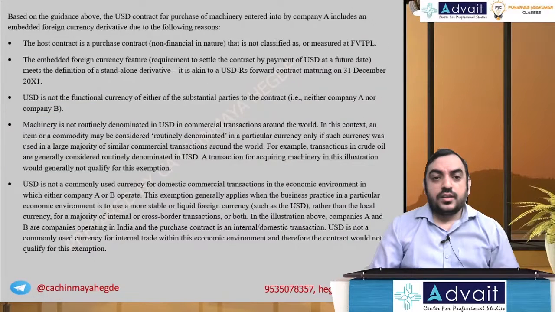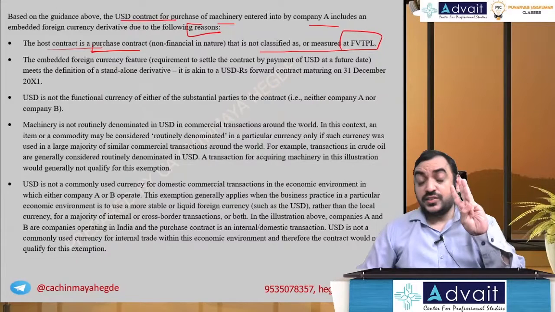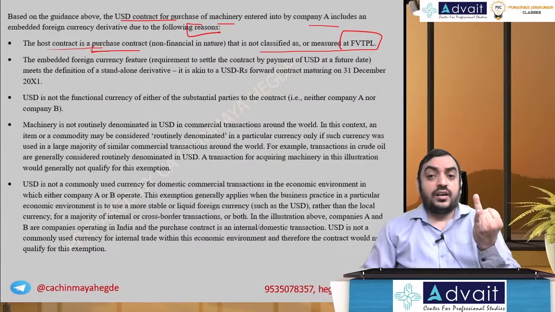Based on the guidance above, USD contract for purchase of machinery includes an embedded currency derivative due to the following reasons. Let's look at the reasons. The host contract is a purchase contract and this is not classified as FVTPL. Yes, three conditions. Host contract should not be at fair value. Comparable derivative must be there and the economic characteristics should be different.